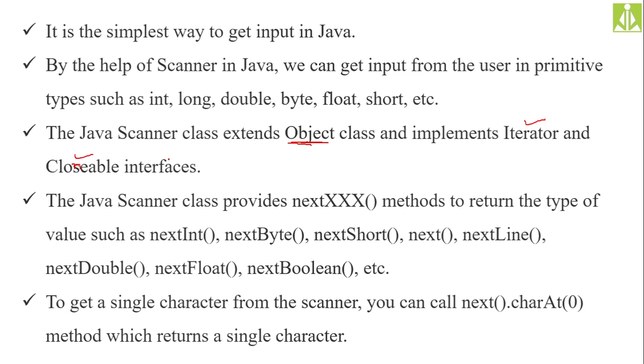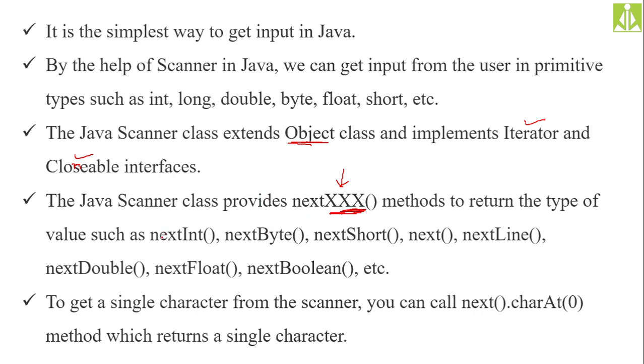Inside the Scanner class, we have different methods in the form next followed by the primitive type. Whatever primitive type you want to convert, you place it in place of the XXX.